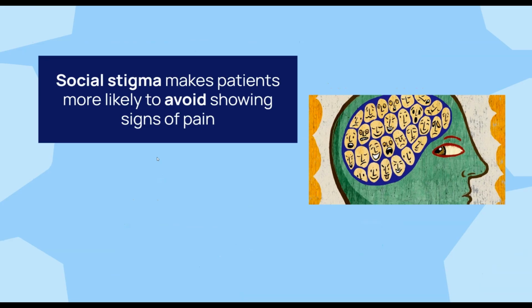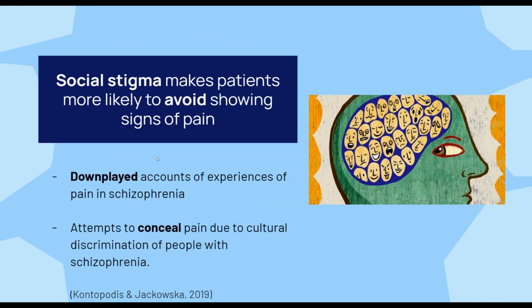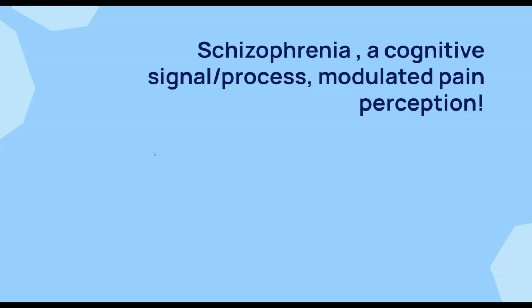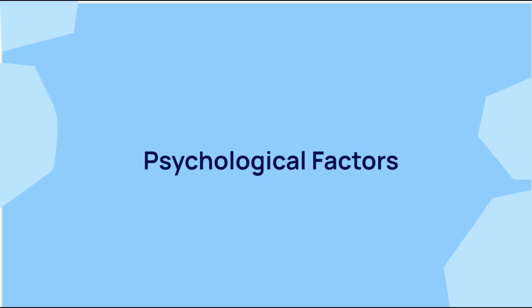In the Anglo-Saxon context, research has shown that stigma associated with schizophrenia may have given researchers inaccurate and downplayed accounts of their experiences of pain, which results in a lack of data to account for the true amount of pain people with schizophrenia experience. In addition, the psychological expressions of hallucinations and delusions add to the complexities of their subjective views of pain. We will now move on to psychological factors, or in other words, the cognitive effect of top-down influences mentioned in the beginning.